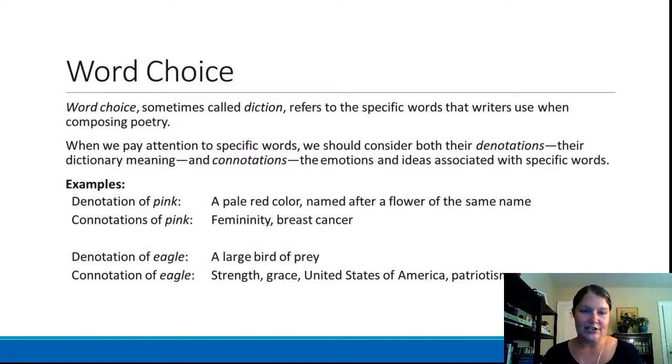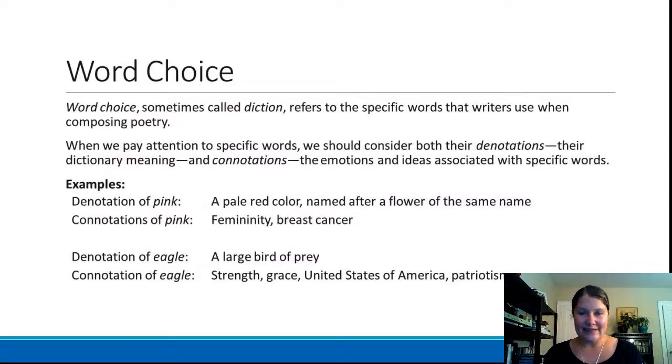Another example that I've given here is the word eagle. So a denotation, or the actual literal dictionary meaning of the word eagle, is a large bird of prey. And then a connotation of eagle is strength, grace. Also, at least in our own country, it's associated with the United States of America and patriotism.